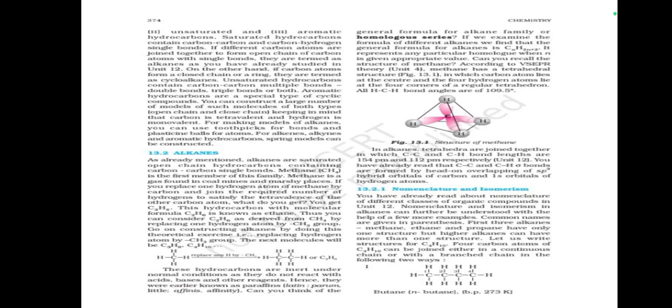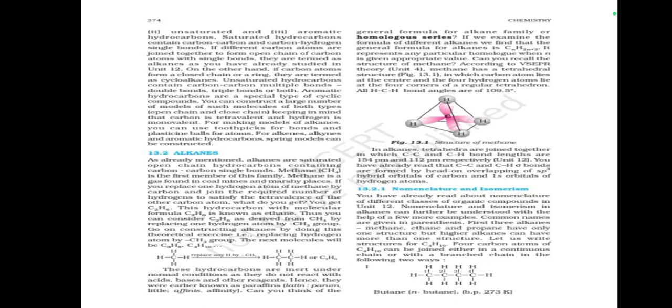Can you recall the structure of methane according to VSEPR theory? Methane has a tetrahedral structure, figure 13.1, in which the carbon atom lies at the center and the four hydrogen atoms lie at the four corners of the regular tetrahedron. All H-C-H bond angles are 109.5 degrees.